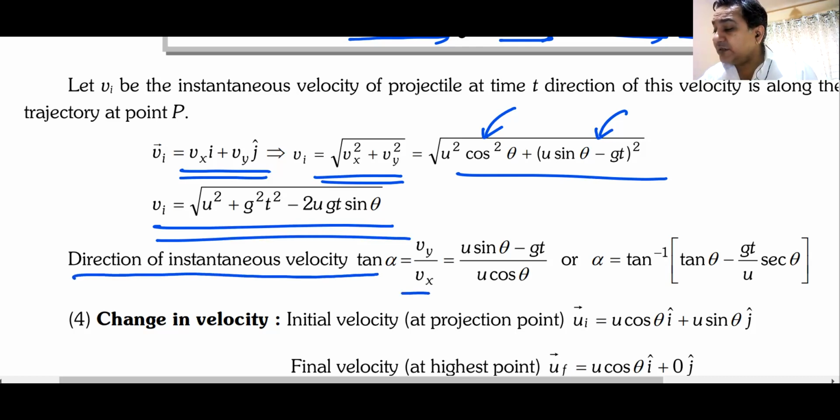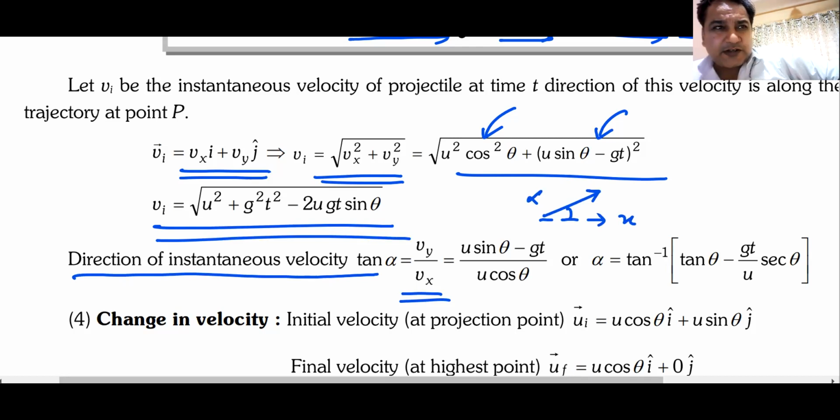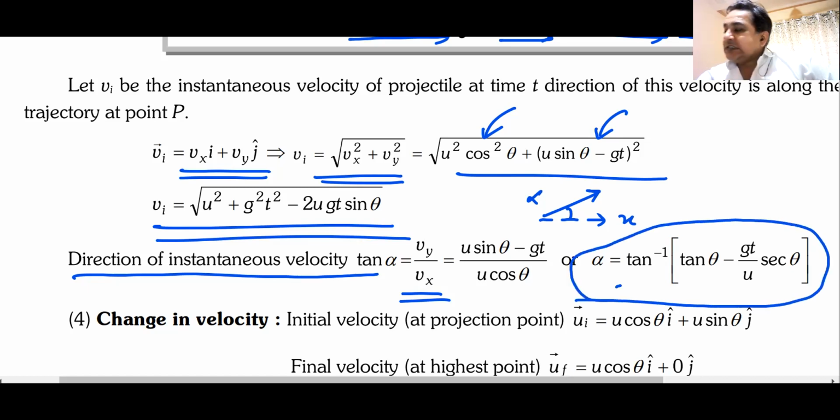Direction of instantaneous velocity: this is the instantaneous velocity, and it makes some angle alpha with the x-axis. That angle alpha is given by the vertical component of velocity divided by the horizontal component of velocity. Vertical component is u sin theta minus gt. Horizontal component is u cos theta. The final answer is alpha equals tan inverse of (tan theta minus gt by u cos theta). It looks very complicated in this way, but written another way it might not look that complicated. I will leave it to you how you want to remember it. Shall I move forward?